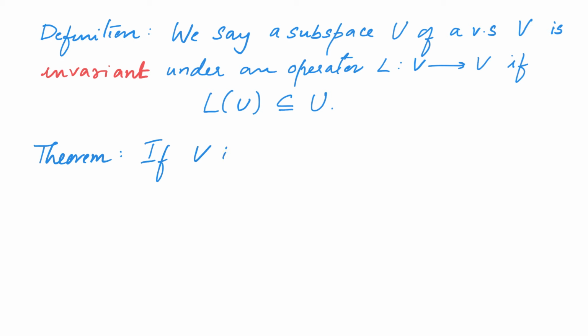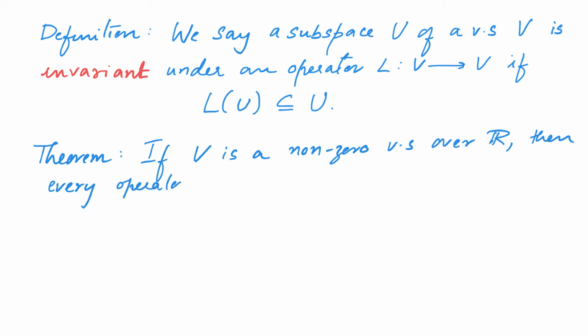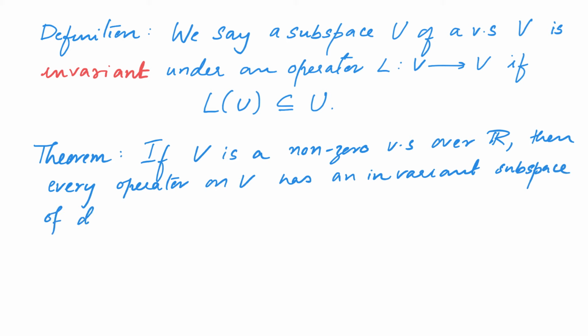And the discussion we have had so far can be summarized as follows. If V is a non-zero vector space over R, then every operator on V has an invariant subspace of dimension 1 or 2. Let us quickly recall why this was the case.